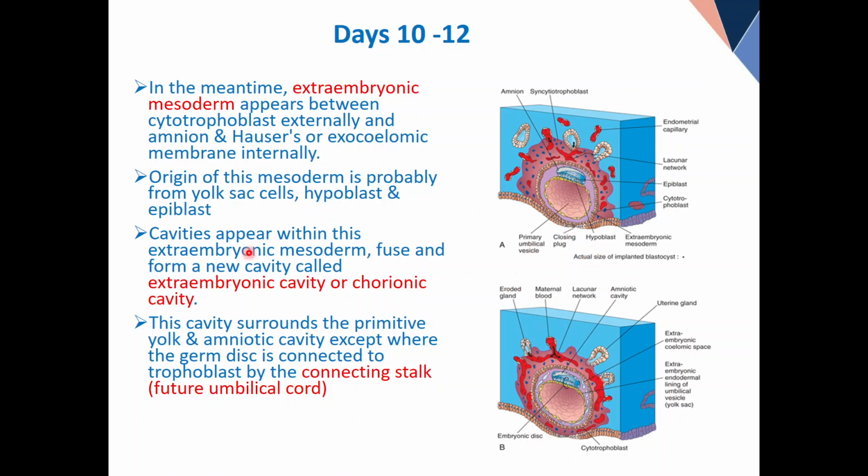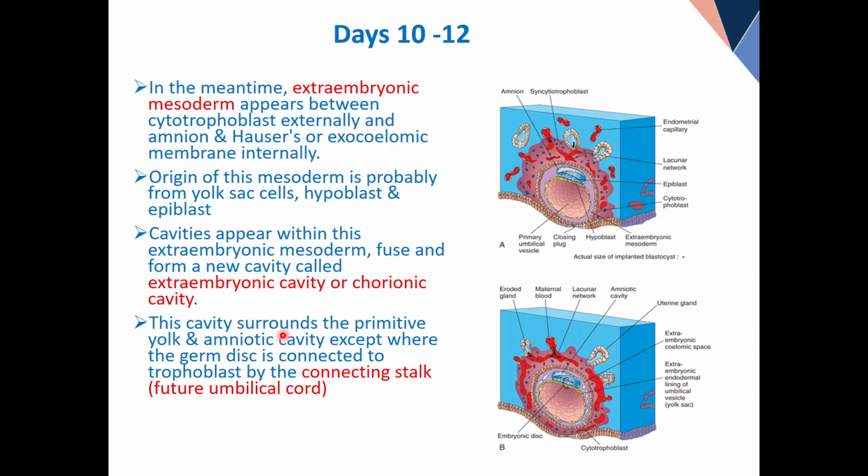So in the meantime, extra-embryonic mesoderm appears, this purple or light blue, okay? Read carefully, between what and what? Between the cytotrophoblast externally and the amnion and Heuser's membrane internally. Read carefully and then confirm here in the picture. The origin of this mesoderm is probably from the yolk sac, hypoblast and epiblast. I did mention. Cavities appear within this extraembryonic mesoderm, the same lacunae. They fuse and form a new cavity called the chorionic cavity.